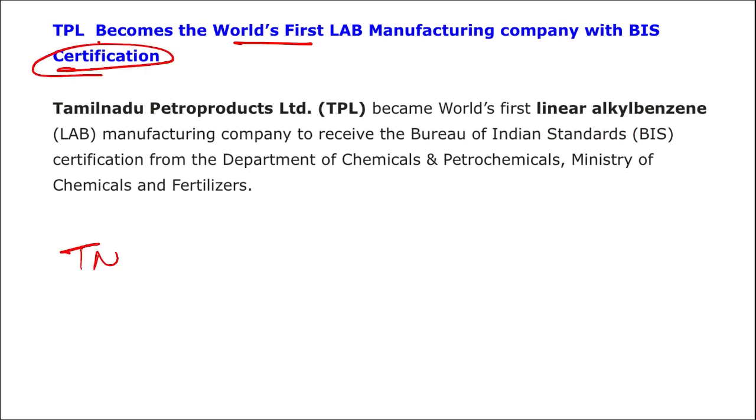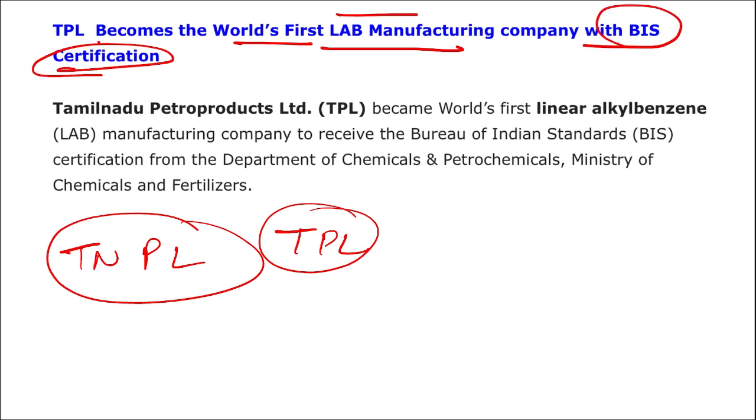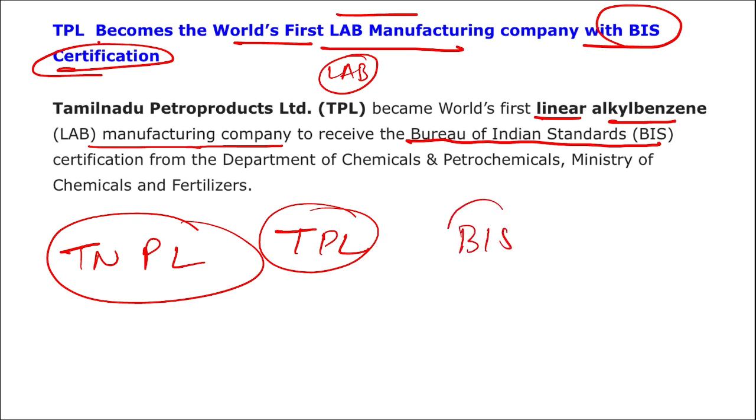It is your Tamil Nadu Petro Products Limited. I repeat, Tamil Nadu Petro Products Limited is the world's first LAB manufacturing company with the BIS certification. What is BIS? We just saw, Bureau of Indian Standards. All right. Remember, TPL, Tamil Nadu Petro Products Limited, became the world's first linear alkyl benzene manufacturing company. All right, what is LAB here? LAB stands for linear alkyl benzene. The manufacturing company received a BIS certification from the Department of Chemicals and Petroproducts, that is under the Ministry of Chemicals and Fertilizers.